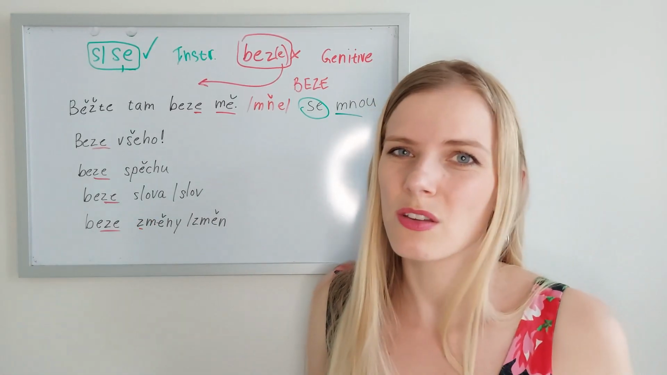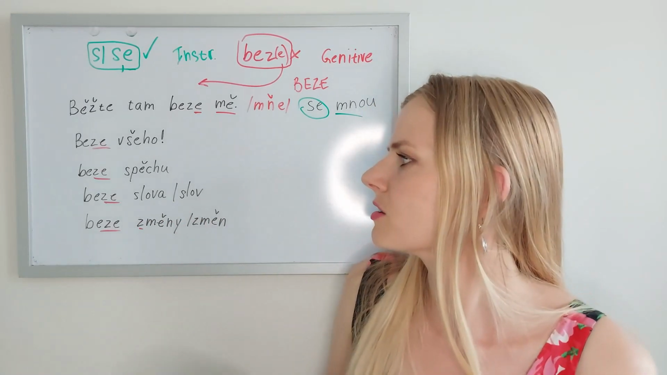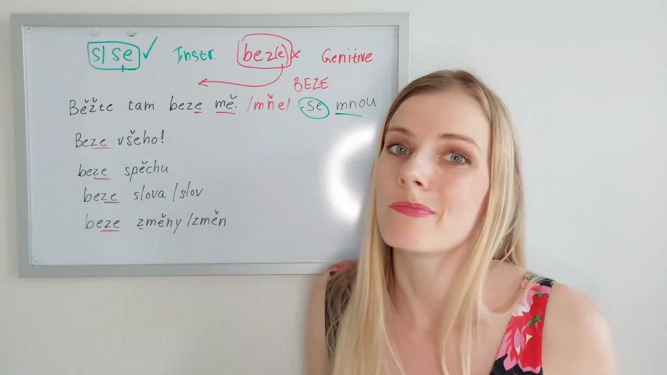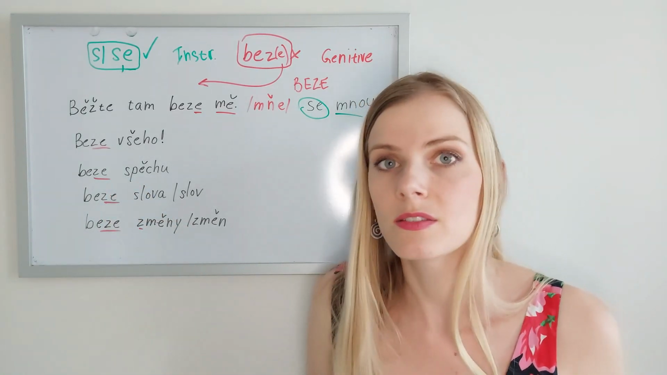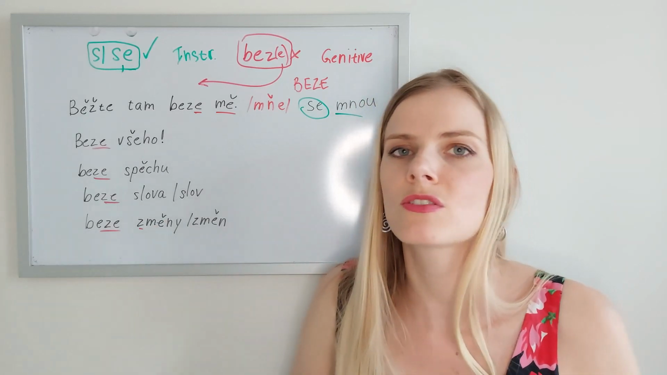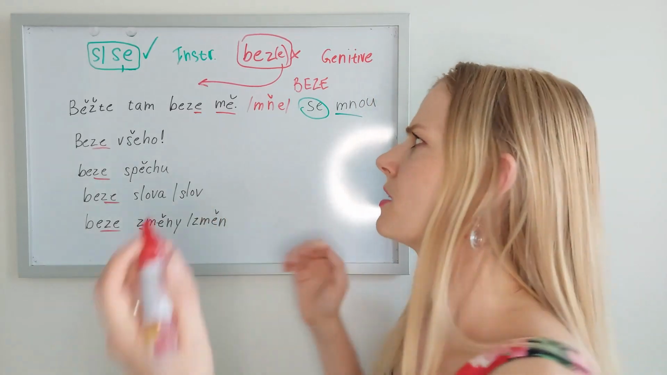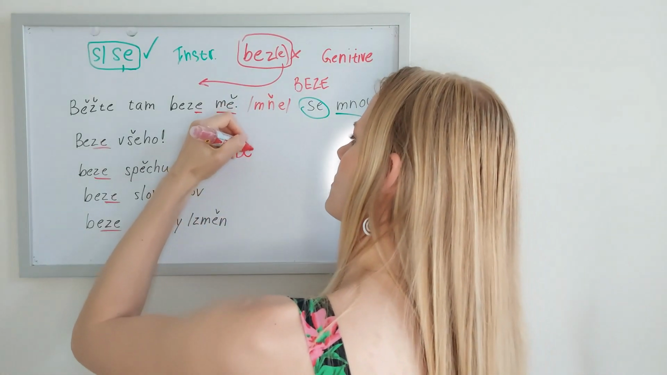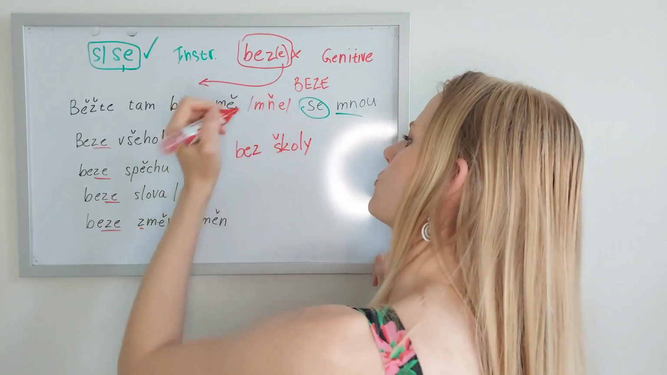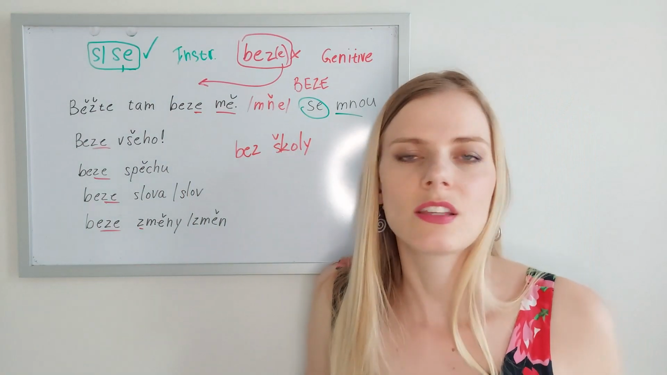Now, knowing what the rule is a little tricky. Because you could think, okay, if there are 2 and more consonants, then we use beze. But that's not the case. There are many words that have 2 and more consonants, and we just use bez. And it would be strange to say beze. For example, bez školy would be one of those examples. Without school. Bez školy. Beze školy doesn't sound right.